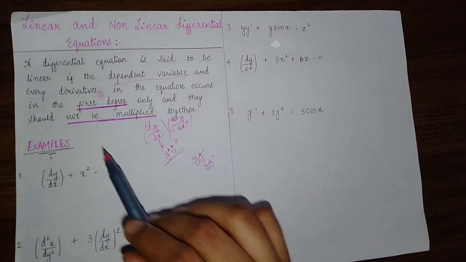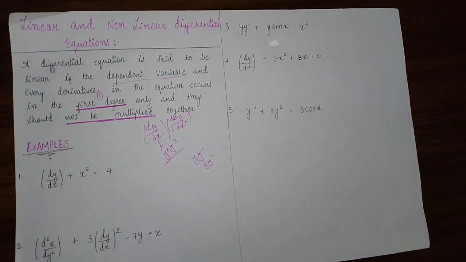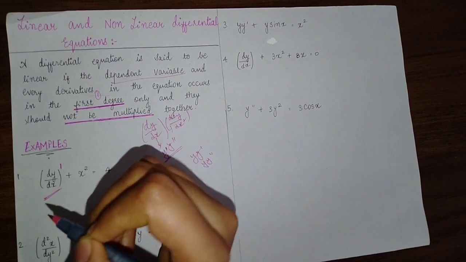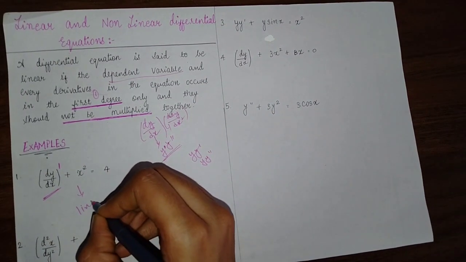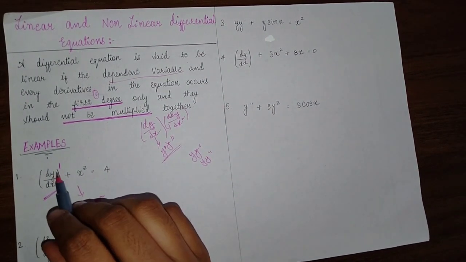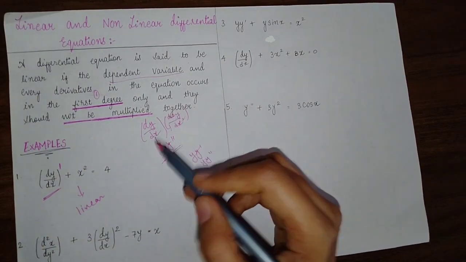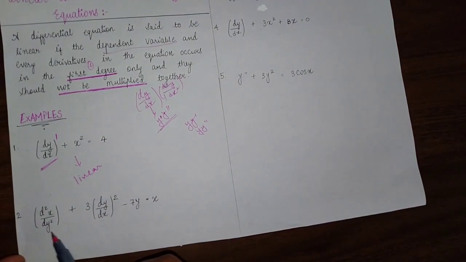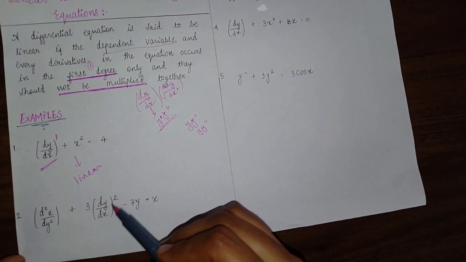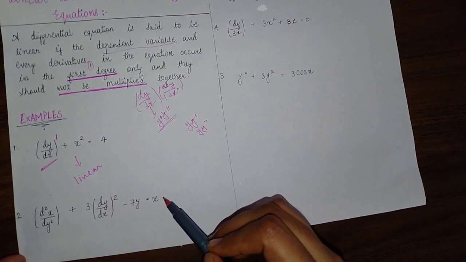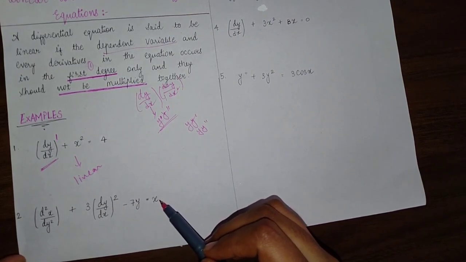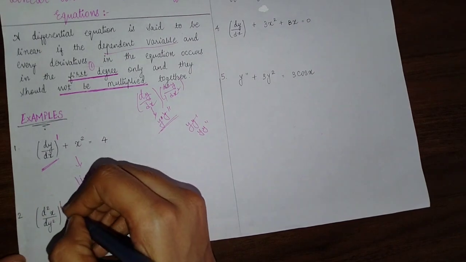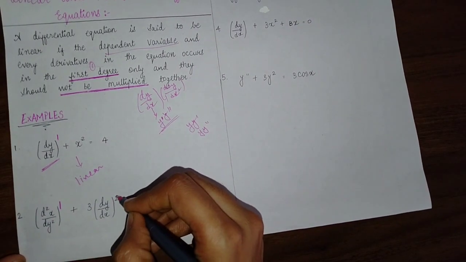So let us see the examples. Example 1, dy by dx plus x square equal to 4. Then you can see that this derivative has degree 1. So this equation is a linear equation because the derivative has degree 1 and they are also not multiplied together. Okay. So example 2, d square x by dy square plus 3 (dy by dx) whole square minus 7y is equal to x. Then you can see that here it has degree 1, but here this term has degree 2.